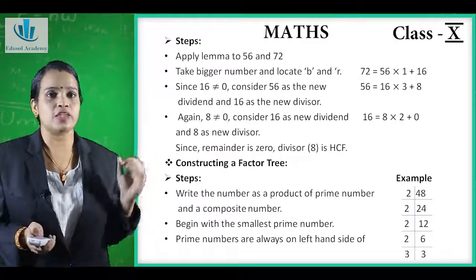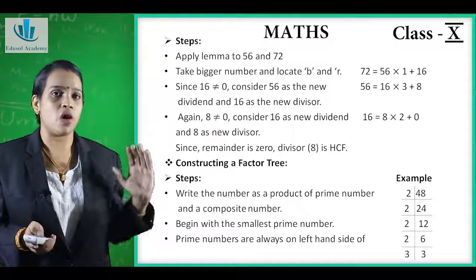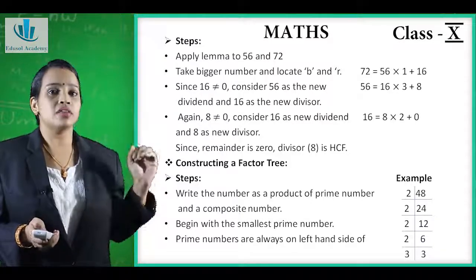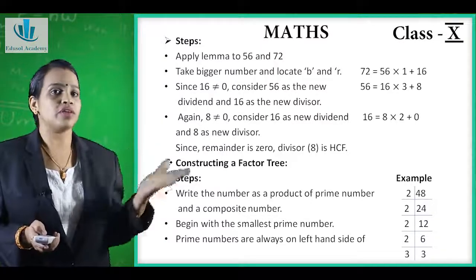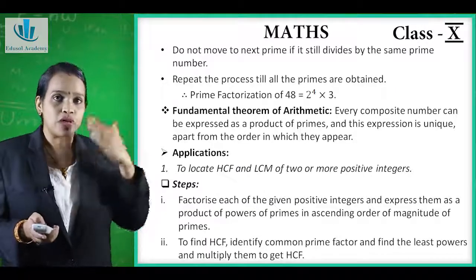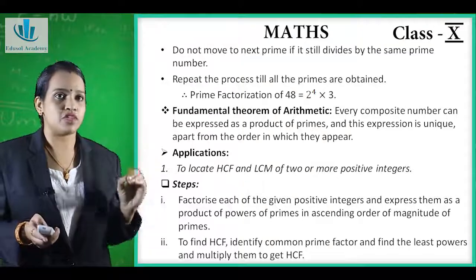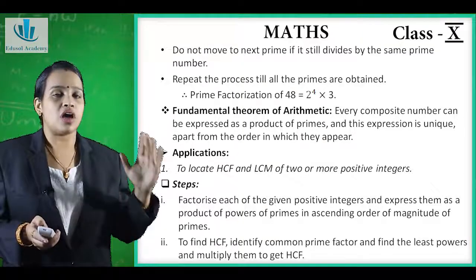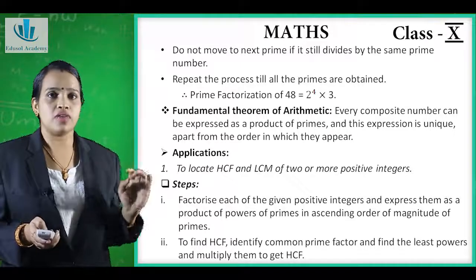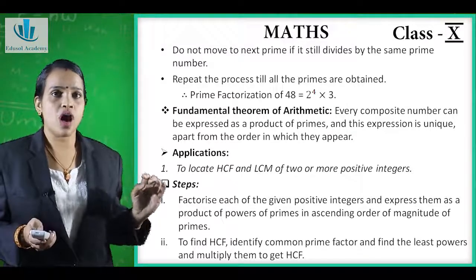Write the number as a product of a prime number and a composite number. Begin with the smallest prime number. Third, prime numbers are always on the left hand side of the factor tree. Do not move to the next prime if the number is still divisible by the same prime number. Now repeat the process till all the primes are obtained. Now we will see how it is solved.